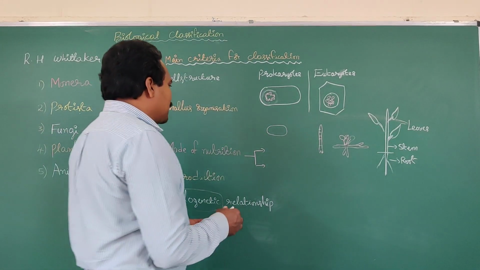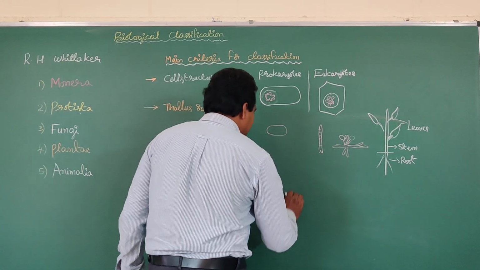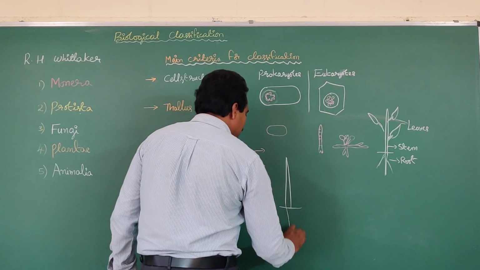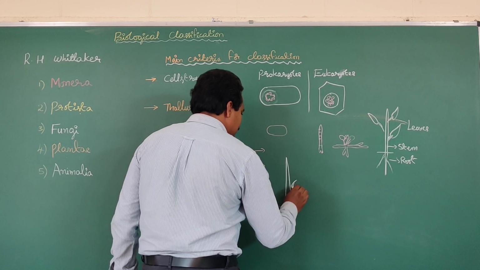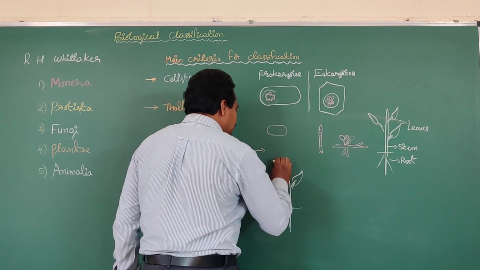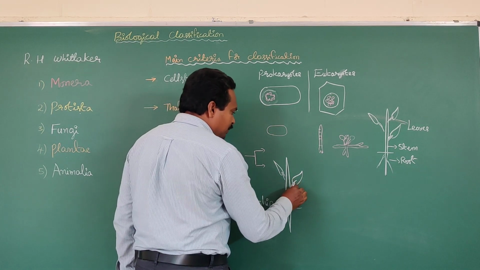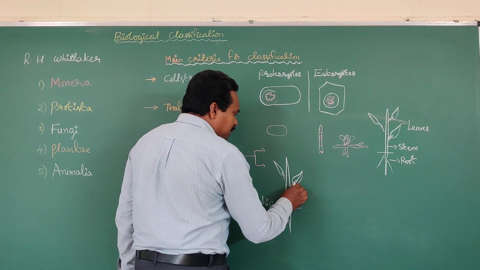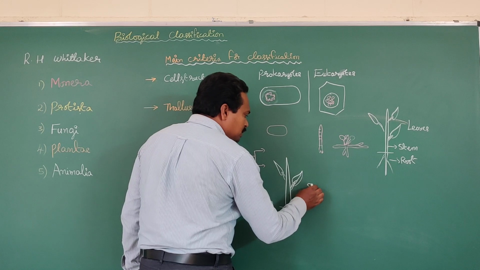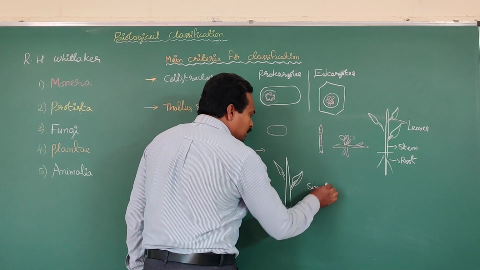Whereas in plants, for example, Daswada, that is commonly known as Daswada, its scientific name is Hibiscus rosa-sinensis. So in the Daswada plant, which type of leaves are present? Simple leaves are present.